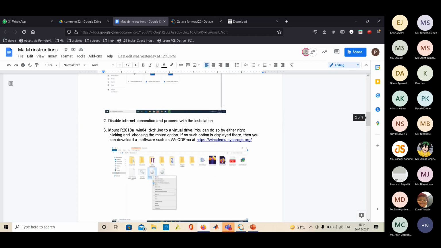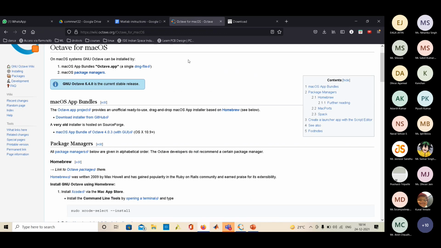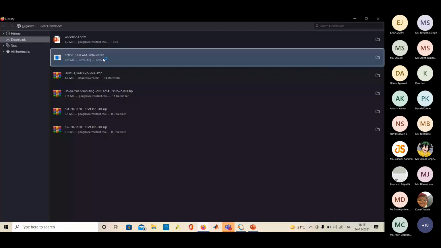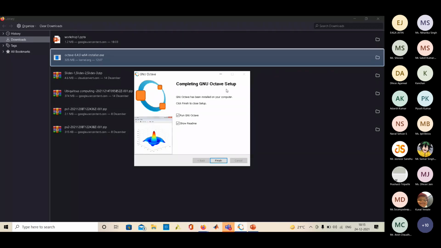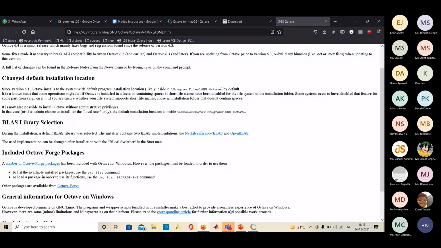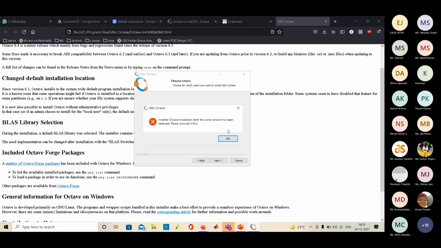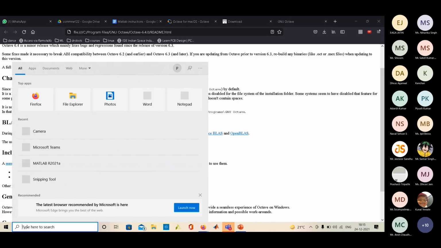For Octave, the procedure is simple. You have to download the .exe file, like I have downloaded it, and open it. Then do next, next, next, and you will reach this page. After doing finish, this is basically doing next, next, next, that only. Okay, so this is Octave.